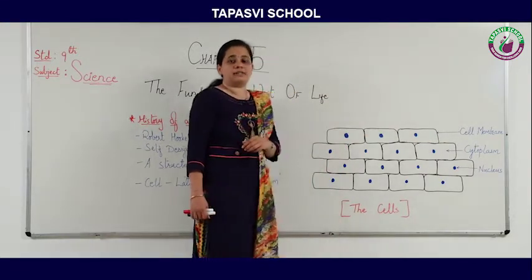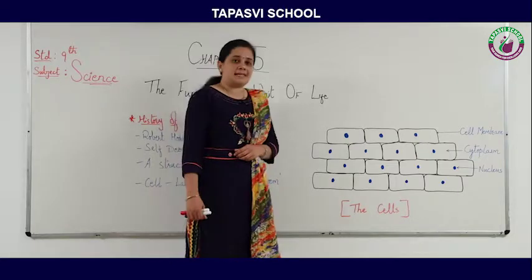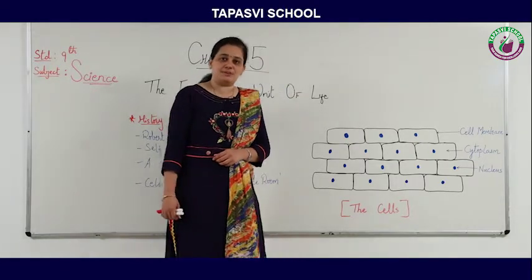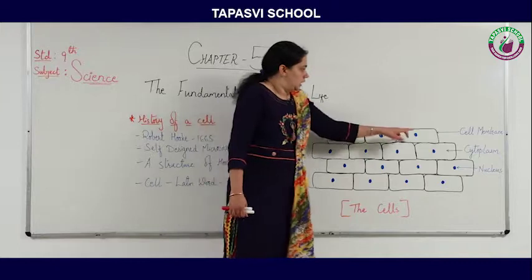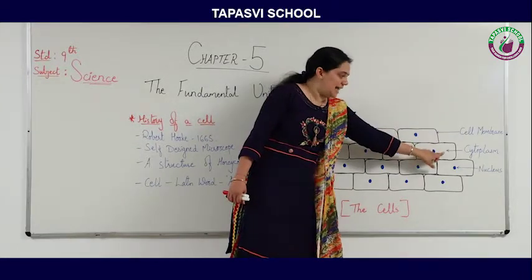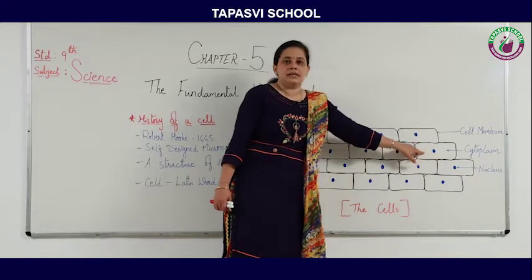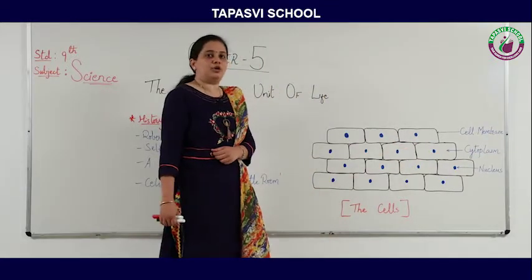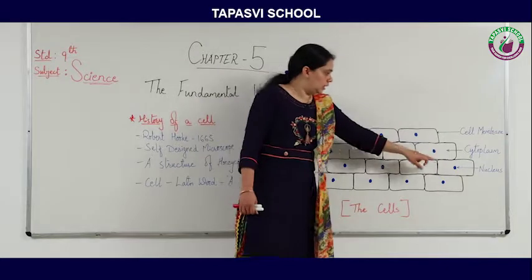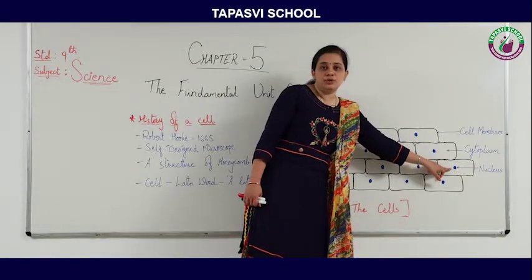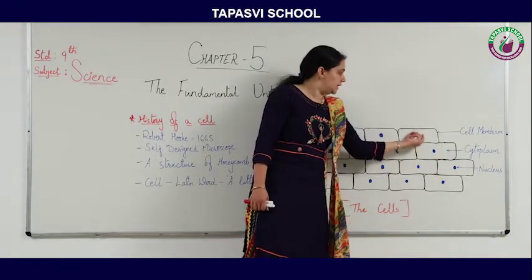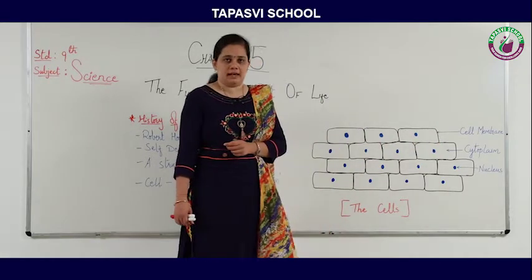Outer border of the cell is known as a cell membrane or plasma membrane. The inner jelly-like structure which is present inside the cell is known as cytoplasm. And the third one is nucleus, that is, it is in the middle of the cell.